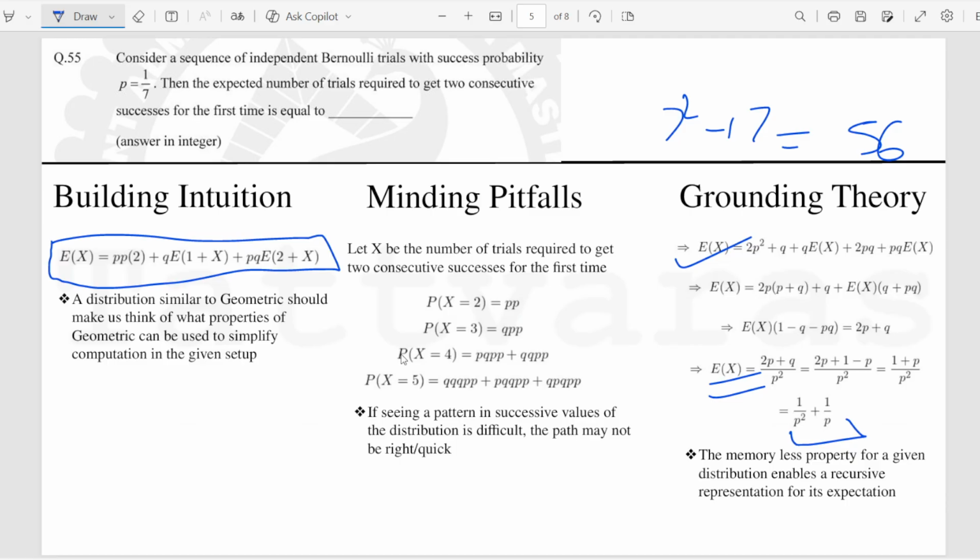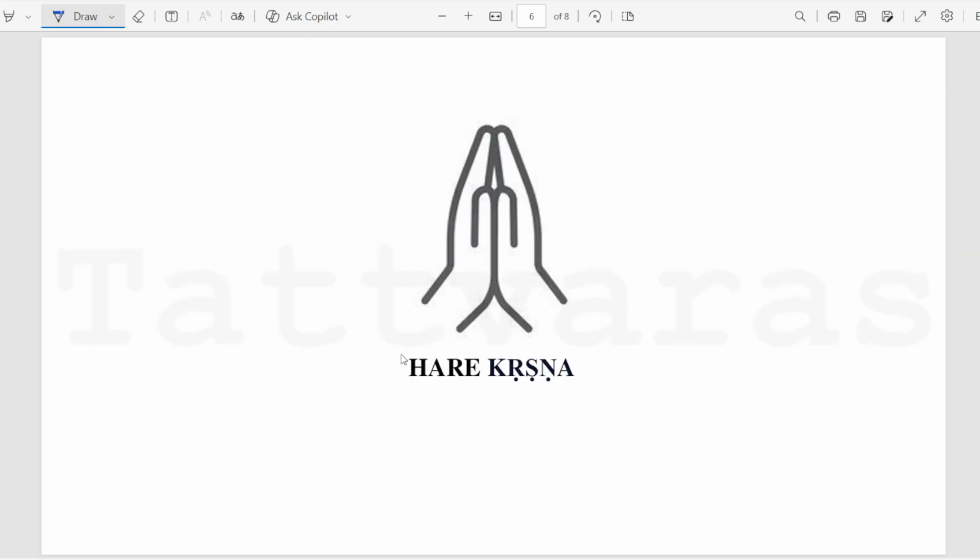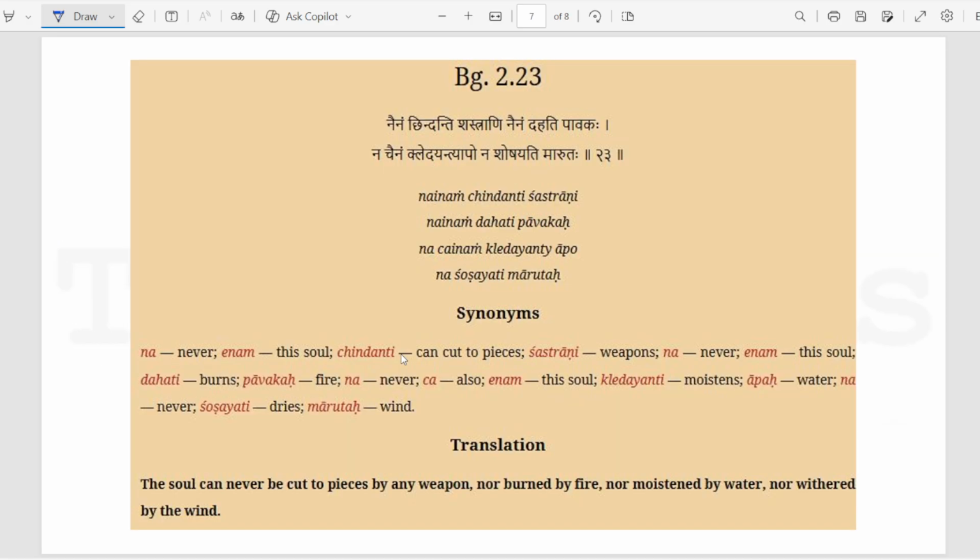This could very well be an ISI PSB mini problem as well if you had to write all the steps. So yeah, Hare Krishna. Now, going beyond the syllabus, Krishna is speaking a lot of meaningful things to Arjun for him to get composure on the battlefield, and those same things also apply to the students preparing for competitive exams. In just the previous video, we saw how Krishna is describing the eternal nature and the precious present at the same time.